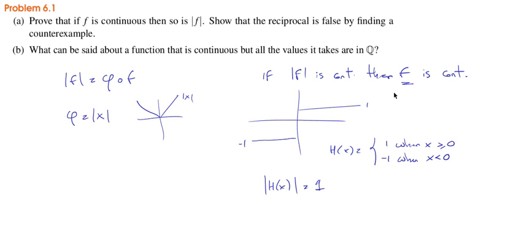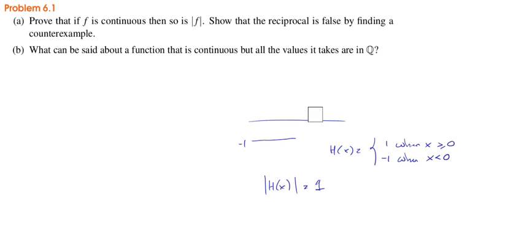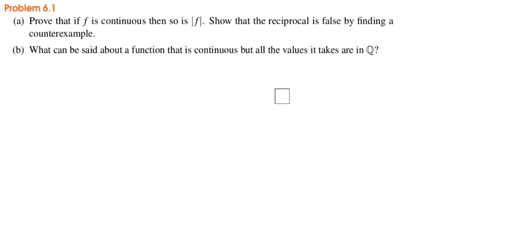So this disproves the statement. If the absolute value of f is continuous, then f is continuous, but we have found an example in which this is not true, so the whole statement is not true. Now the second part of the problem is what can be said about a function that is continuous, but all the values it takes are in Q. That means that all the values that this function has are rational.